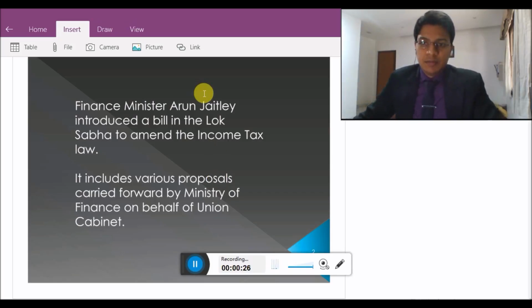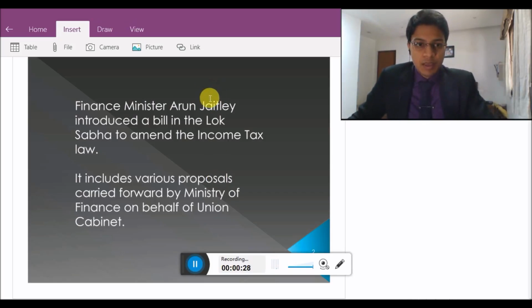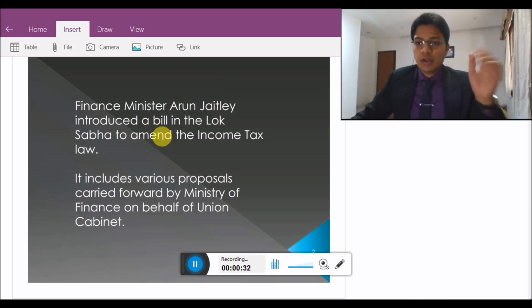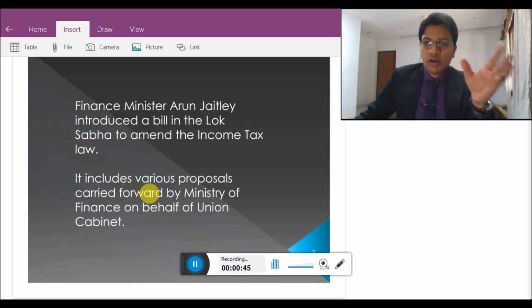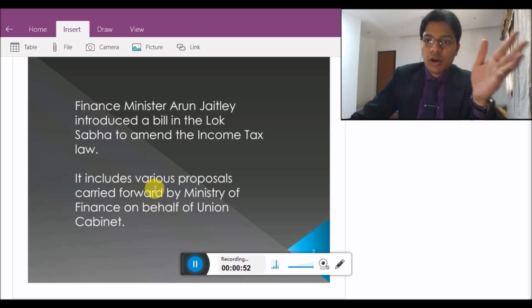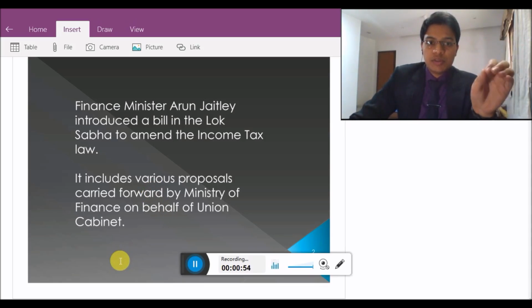Finance Minister Arun Jaitley ji introduced the bill in Lok Sabha to amend the income tax law. It includes various proposals carried forward by the Ministry of Finance on behalf of the Union Cabinet. I have already discussed in my earlier video why this bill has been introduced and to curb what, these provisions of the Income Tax Act were amended.